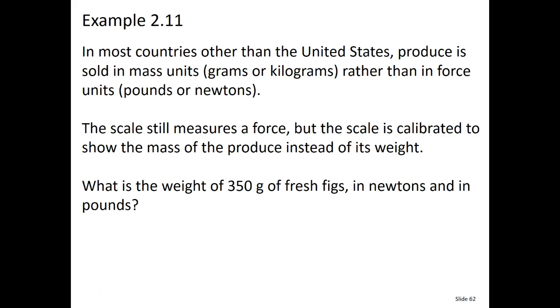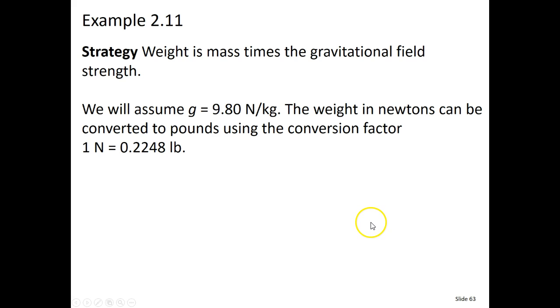So here's a good example. It says in most countries, and in the United States, we sell things in grams or kilograms rather than in force units, which are pounds or newtons. The scale will still measure force, but it's calibrated to show the mass of the produce instead of its weight, which is a little bit different. So we want to know what is the weight of 350 grams of fresh figs in newtons and in pounds. Fig newton, I think that was kind of on purpose when they did that.